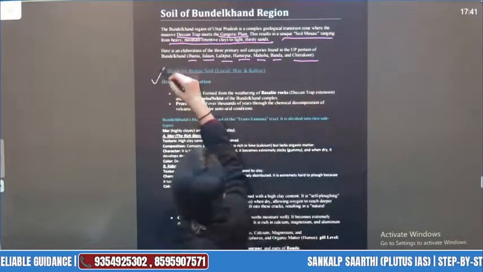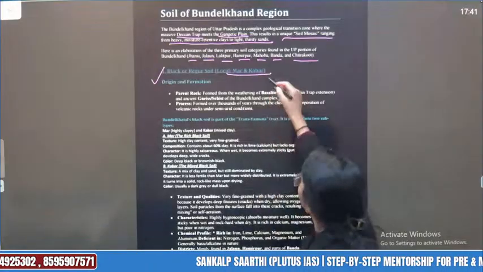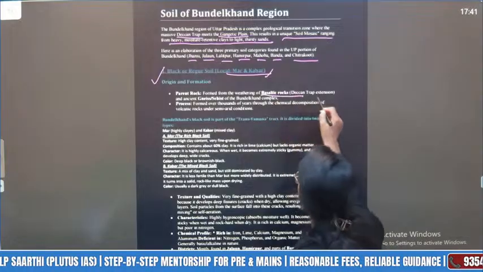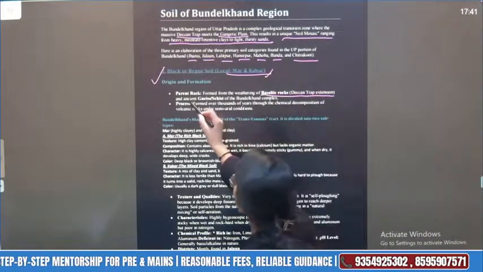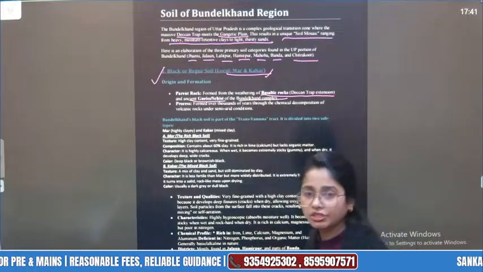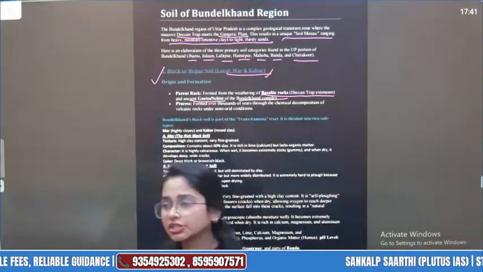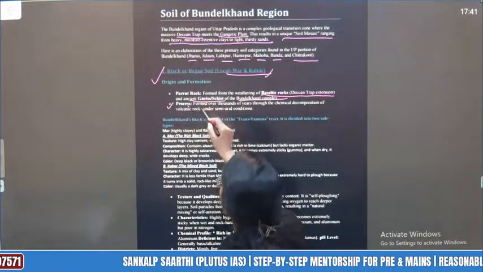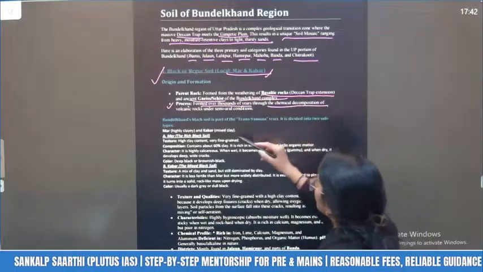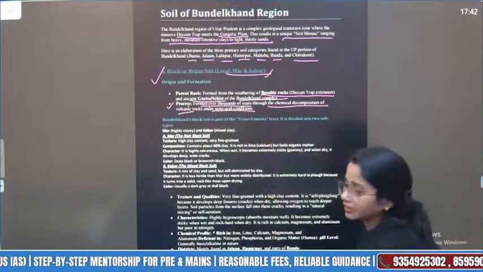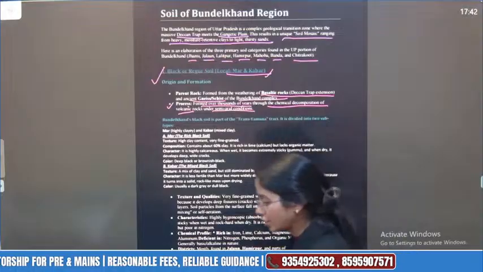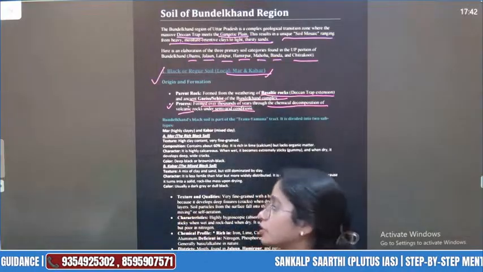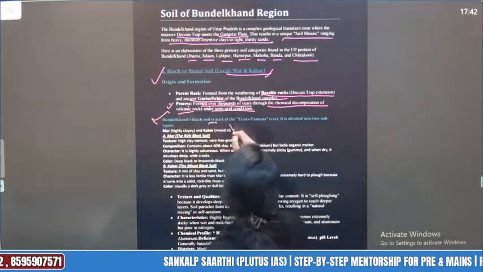So black or the Regur soil, that is locally known as Mar and Kabar. Mar and Kabar. Origin कैसे हुआ? इसकी parent directly formed from the weathering of basaltic rocks, that is the Deccan Trap extension, and ancient gneiss and schist of the Bundelkhand region. What is gneiss and schist? Gneiss and schist are types of metamorphic rock, right, formed through volcanic process, eruption. Processes formed over thousands of years through the chemical decomposition of volcanics under semi-arid condition, right? This is also something important. So compared to the plains region, of course, a little bit high temperature is also there. Okay, Bundelkhand black soil is a part of the Trans-Yamuna tract.